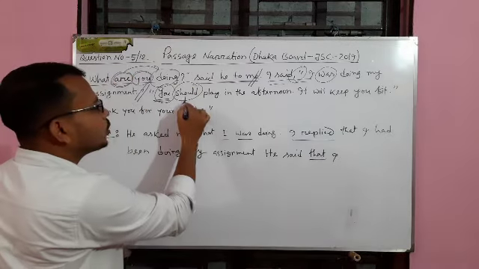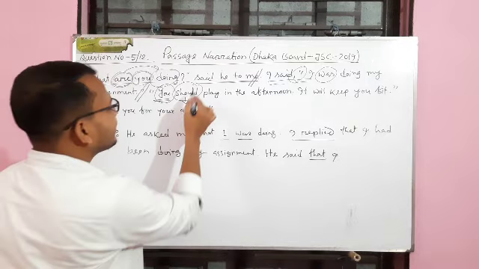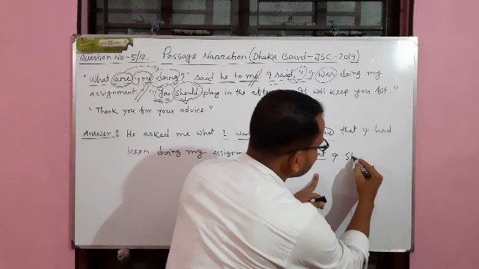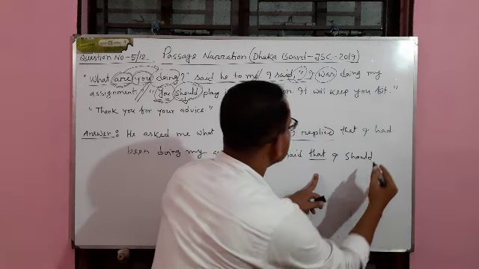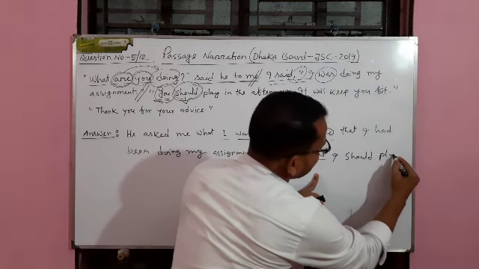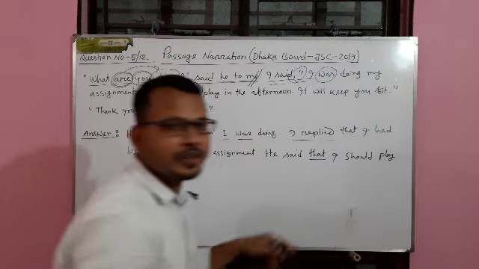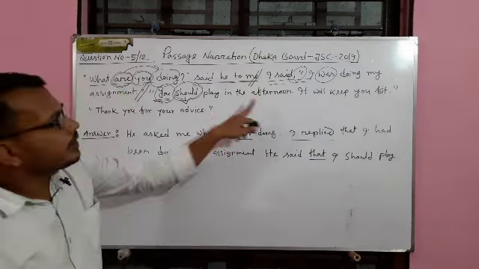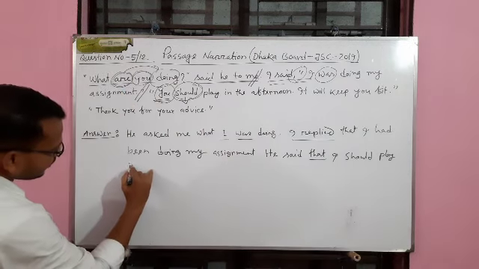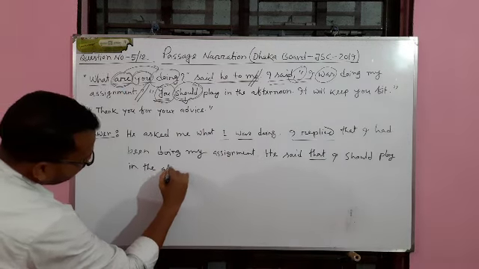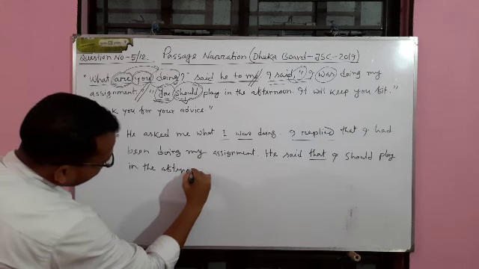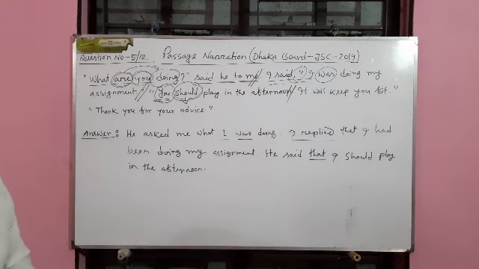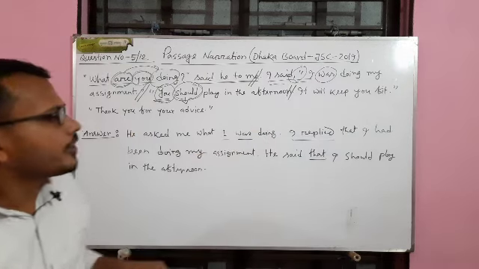If it is will, I have to write would, but as it is should it will remain unchanged. That I should. After modal we use the present form or the base form of a verb, play. Should play in the afternoon will remain unchanged. In the afternoon. Okay, this part has been done, I think it is clear to you.